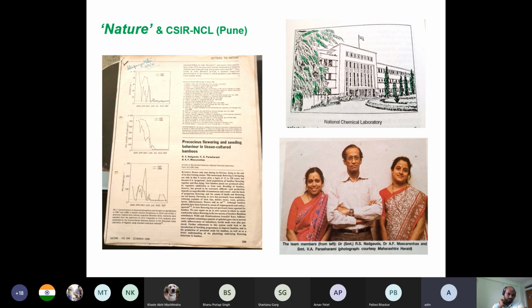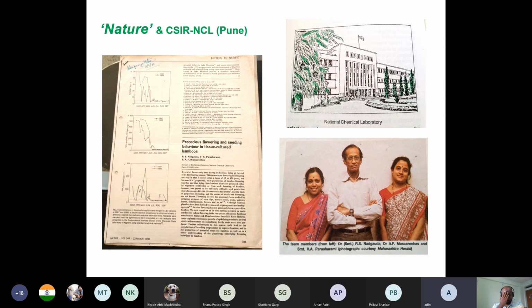So actually, these are the team members who worked on it. They are the scientists in the tissue culture laboratory, and the work had such an international impact that it was published in the famous journal called Nature. Maybe you people are too young to understand what Nature and Science are. Basically, Nature and Science are the two topmost journals in the field of science, also engineering.